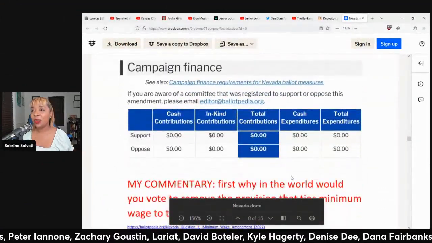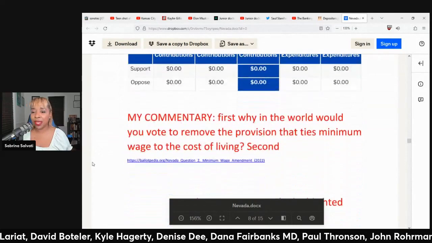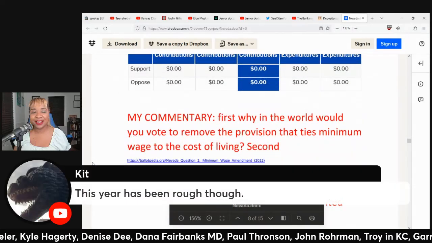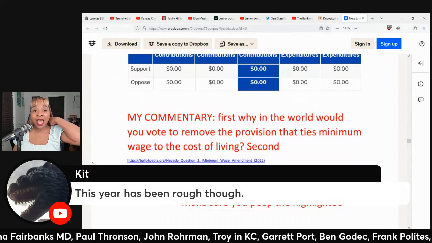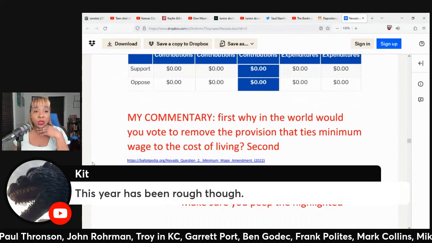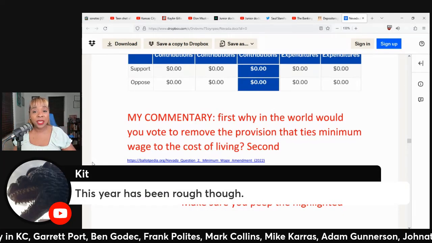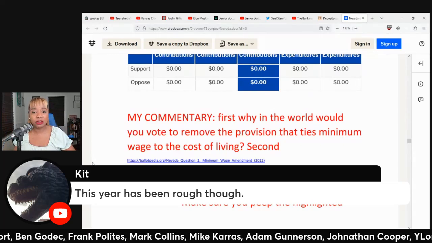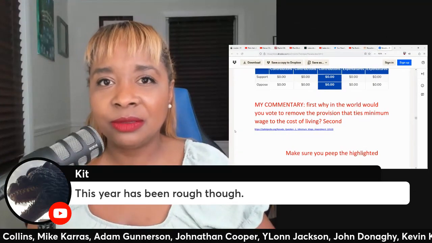There was no campaign finance money to support or oppose the increase in the minimum wage. I see Kit is here. Kit says this year has been rough though. Yeah, I mean, I'm seeing older people working these jobs, people who are past retirement age, standing on their feet, long hours, working at gas stations, working retail.